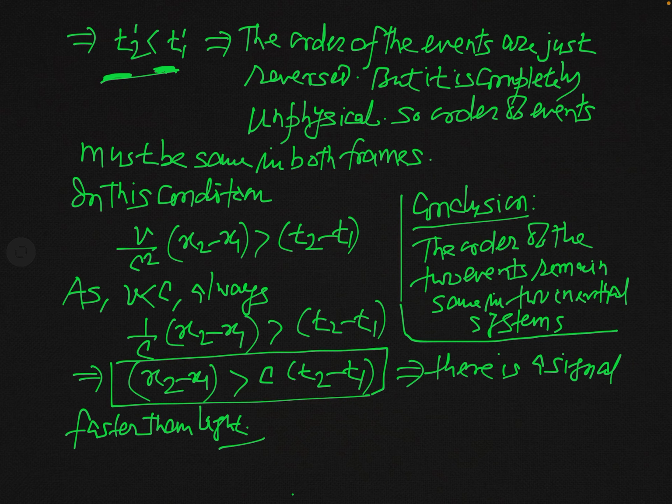In two inertial systems, the order of the two events will remain the same. So this is all about the simultaneity of two events and the order of two events.